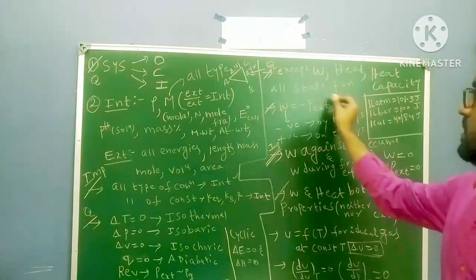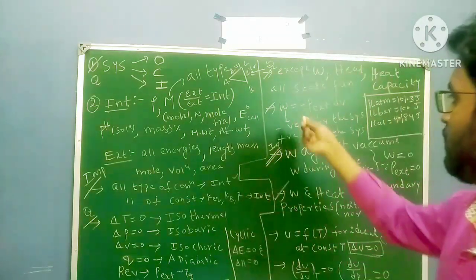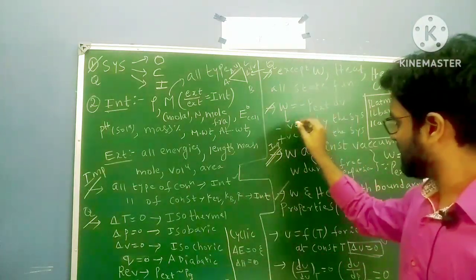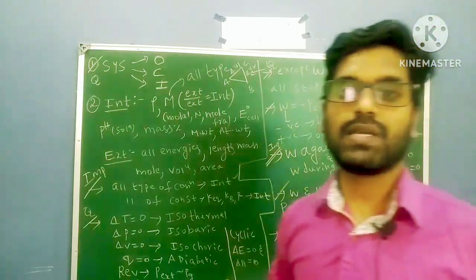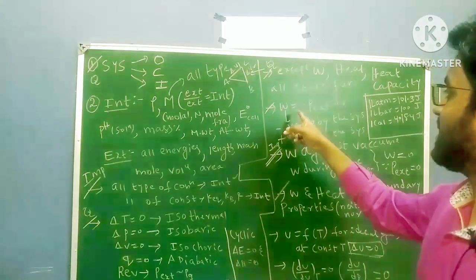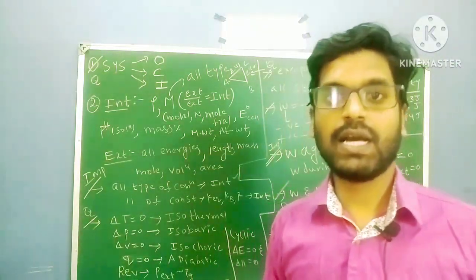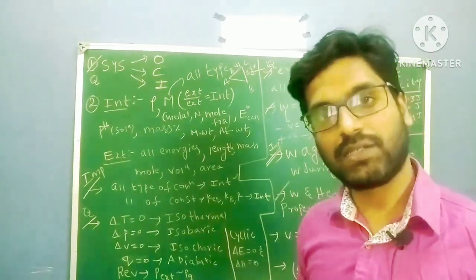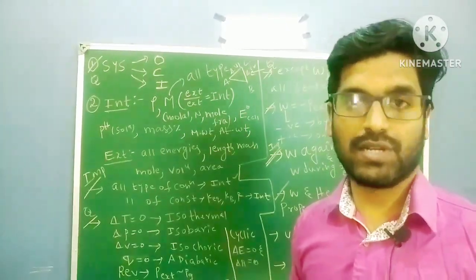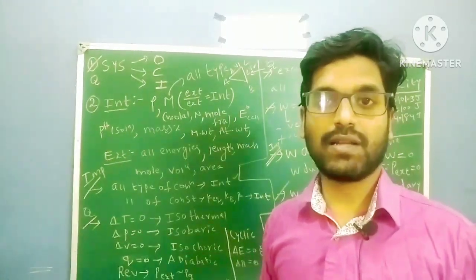Next one, W equals minus P external dV. This is a very important work done formula. Many times in GATE, so many students make mistakes here. So remember, work done by the system is negative. Always you have to represent your work that way. If the examiner asks about work done by the system, you have to read the question carefully. If it is work done by the system, you have to give your answer in negative.